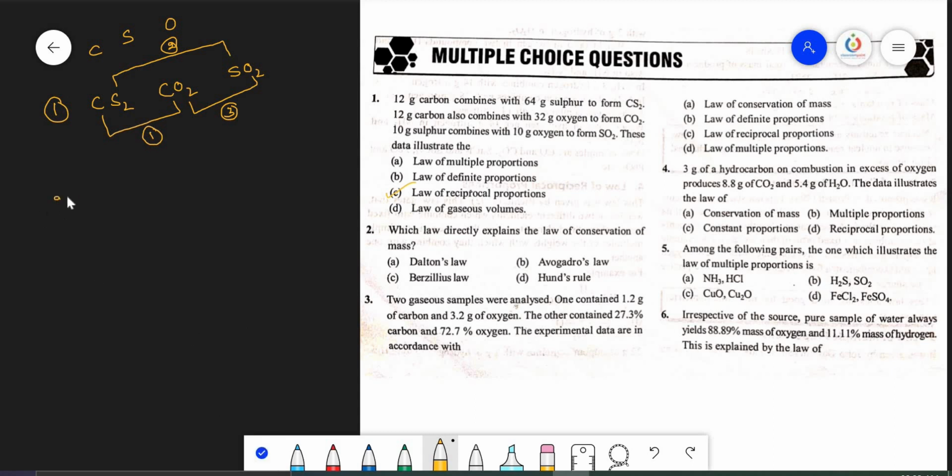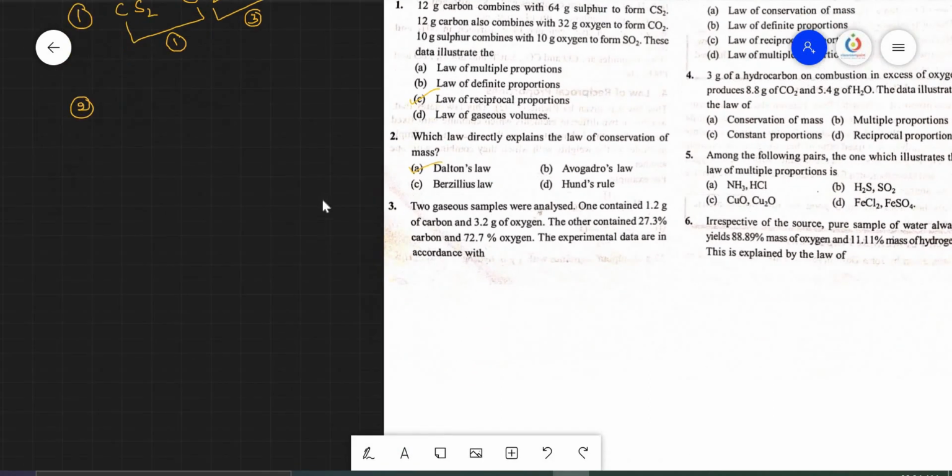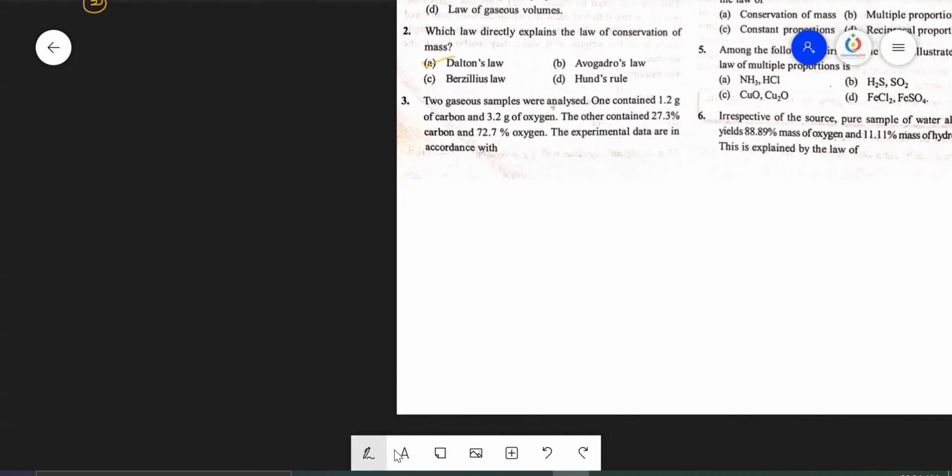Next, the second one: which law directly explains the law of conservation of mass? The law of conservation of mass is explained by a simple thing, Dalton's law. It explains the law of conservation of mass, which we shall discuss in the structure of atom. Now, the third one.